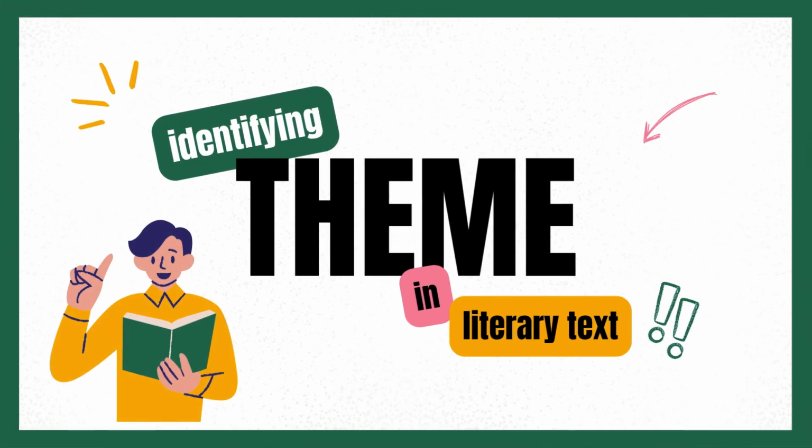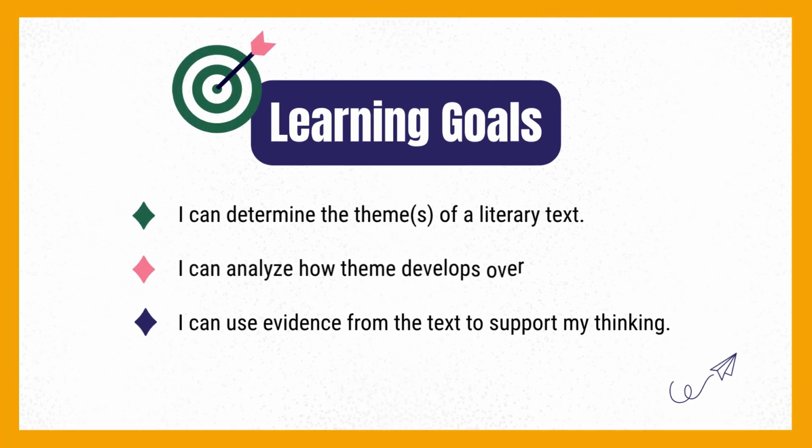Identifying theme in literary text. Learning goals. I can determine the themes of a literary text. I can analyze how theme develops over the course of a story. I can use evidence from the text to support my thinking.